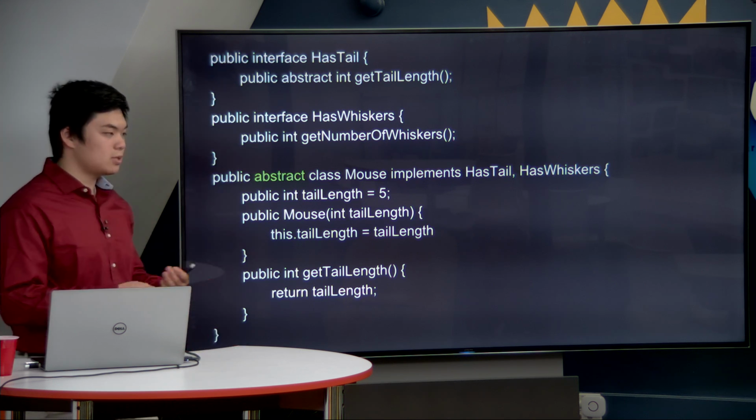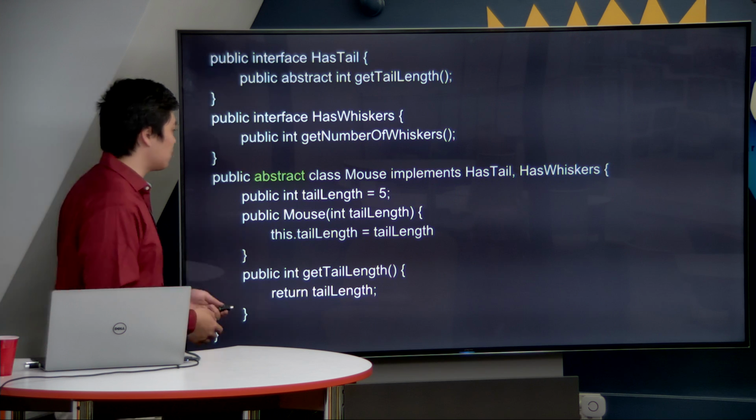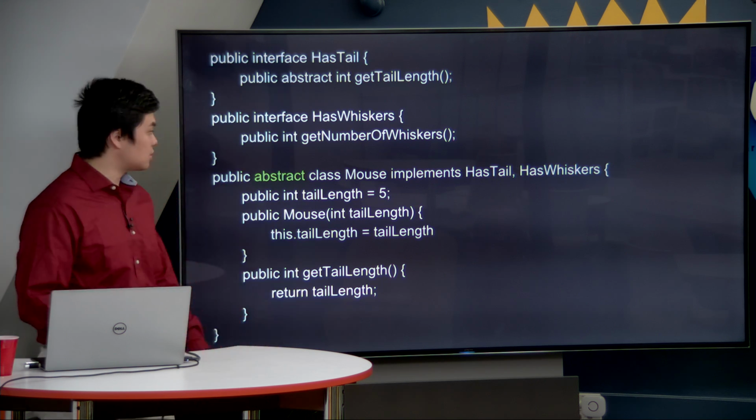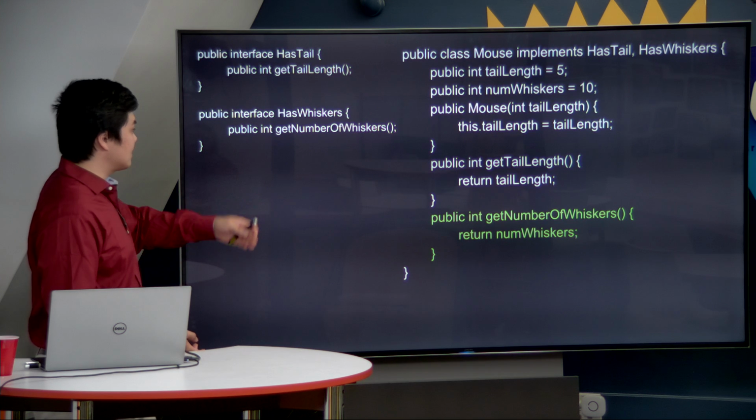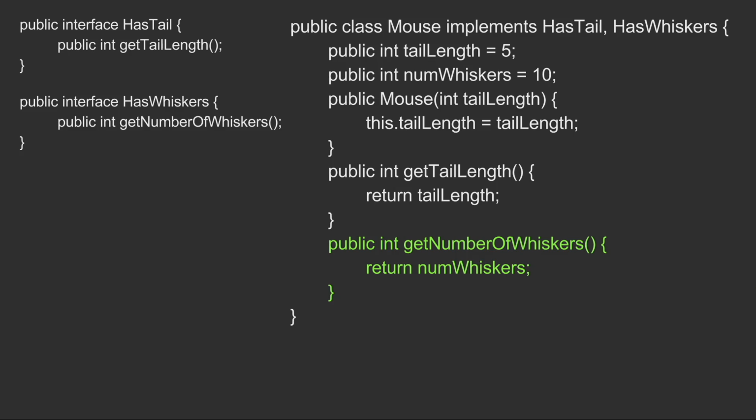Obviously, there is such thing as mice objects, and therefore we want to create them, so how do we make a better solution to this? A better solution is here. Notice we have the same two interfaces, but now we have implemented the method. We have said, get number of whiskers, you return the number of whiskers, and we specify the number of whiskers above as 10 for mice.